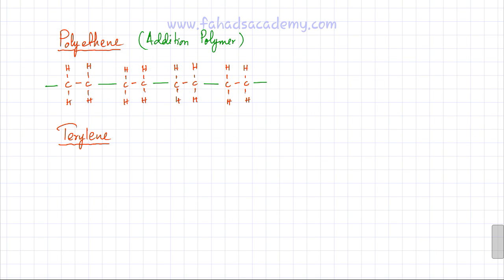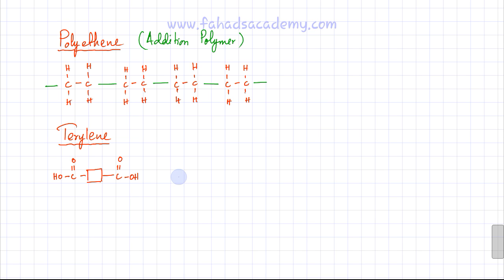The second statement was about terylene. Now terylene is a synthetic polymer that is formed from 2 monomers. One monomer would have, so there's going to be a box which could be anything. This box represents a molecule which has carboxylic acid functional groups on both sides. So it's a dicarboxylic acid molecule. So this is one of the monomers.